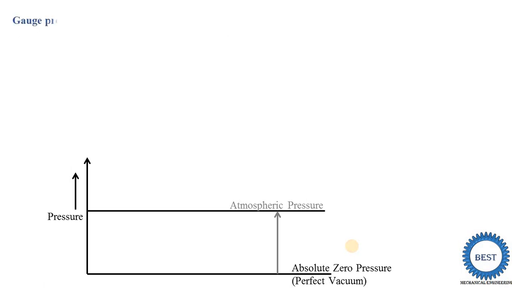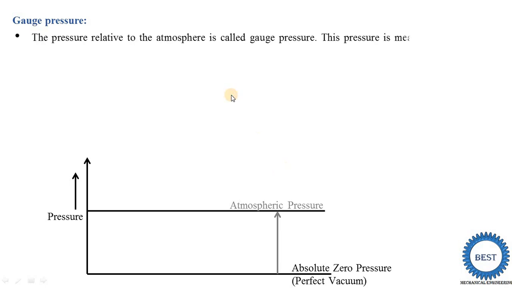Now the next parameter is the gauge pressure. Earlier we studied atmospheric pressure. So what is the gauge pressure? The pressure relative to the atmosphere is called the gauge pressure.